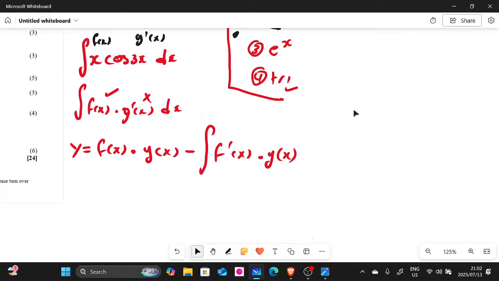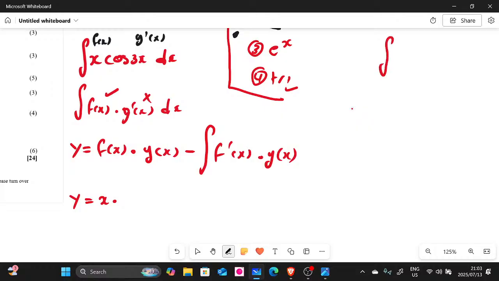Yes, when you integrate, guys, this is going to be like this. You're going to have to rewrite f of x as it is. So remember, f of x is x, and then we integrate g of x, right? So what is the integral of g of x prime, by the way?